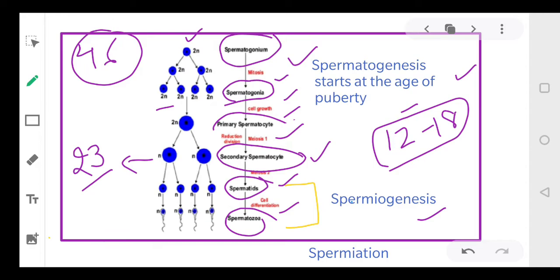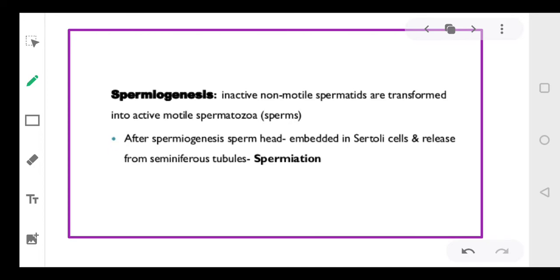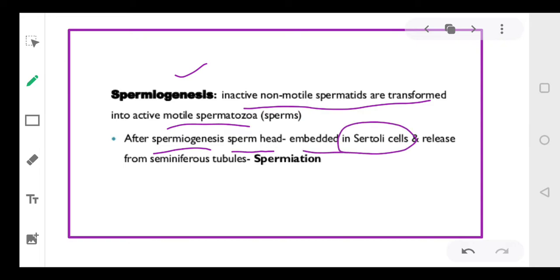And then these spermatozoa, or the sperms, are released. This release of sperms is called spermiation. What do we call it? Spermiation, right? So spermiogenesis means the non-motile spermatids are transformed into motile spermatozoa. And after spermiation, the sperm head embeds into the Sertoli cells and is released from the seminiferous tubules. This process is called spermiation.